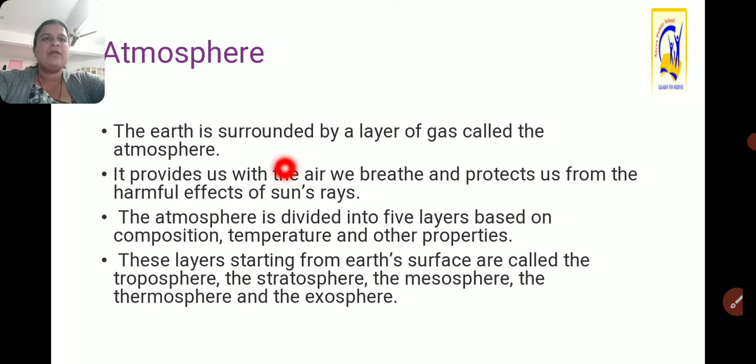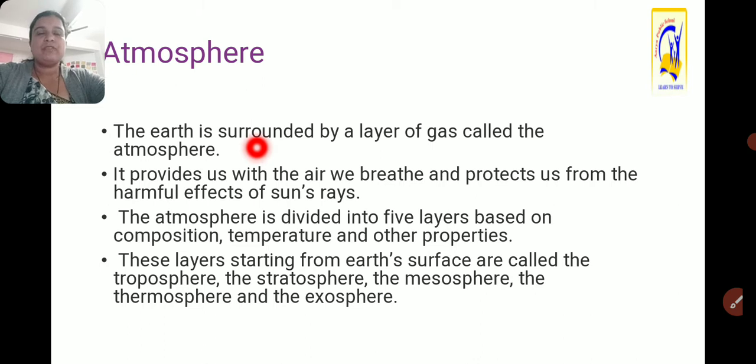The earth is surrounded by a layer of gas called the atmosphere. Means around the earth there is a gaseous layer that is called the atmosphere, and this layer is very important. Because of that, various gases are there in this atmosphere, which are very much required for human beings as well as for all living beings for survival. Hence this atmospheric layer is very important, and because of that also earth becomes one of the unique planets.